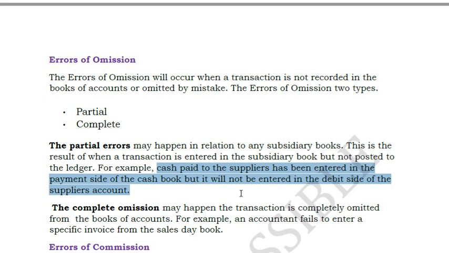Here, complete omission is straight away understood. We receive various invoices every day. Some of the invoices, by chance, get misplaced, or some invoices get thrown away.